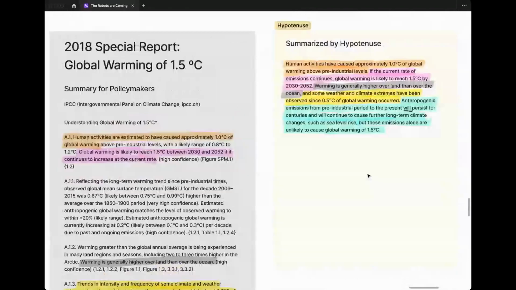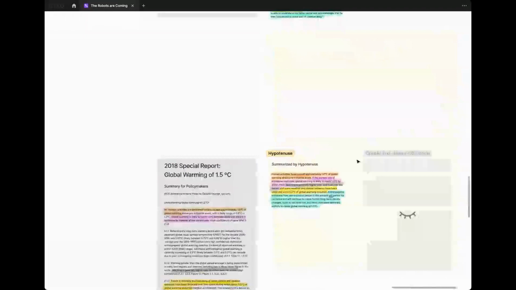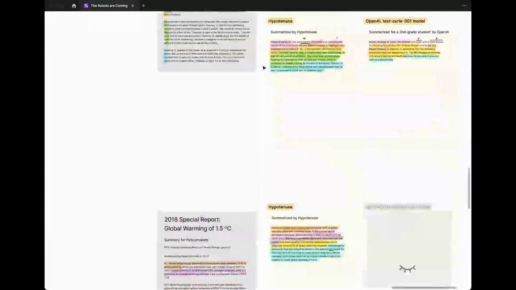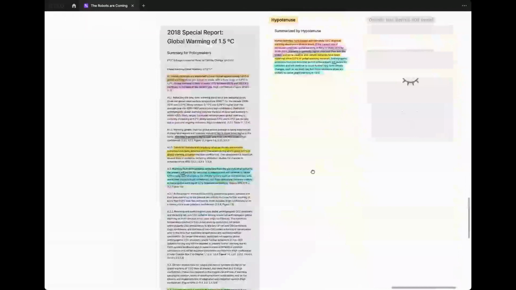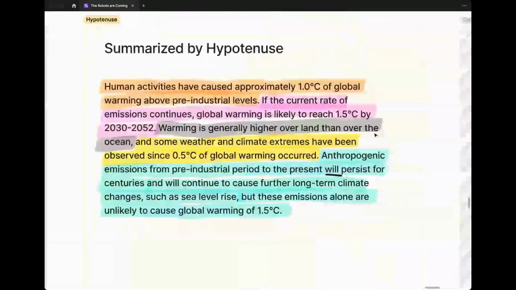What we can see here is that it did a pretty good job, I think, and kind of piggybacked on what it led me to expect of its output in terms of style and length, by giving me summarization from throughout the document. Although there are bits that both models missed in terms of the meaty middle of the document. It does start with a kind of summarizing sentence that human activities have caused approximately 1 degree Celsius of global warming above pre-industrial levels, and goes on to give me more flavor that comes from the rest of the material.